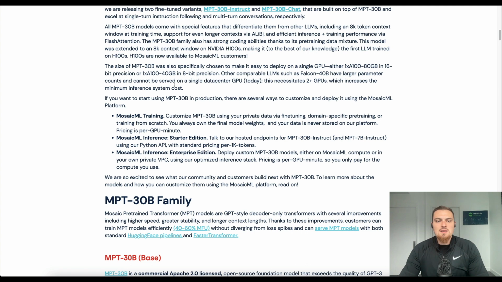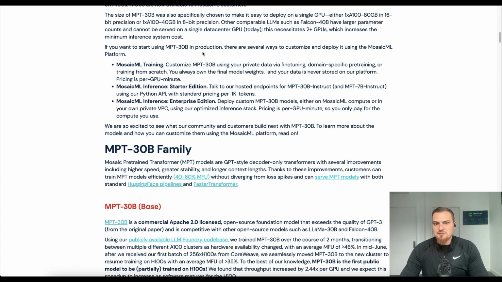Some additional interesting things: MosaicML training, if you're going to keep training the 30 billion with your private data via fine-tuning, domain-specific pre-training, or training from scratch. I think that is such an interesting detail, and it'll be so interesting to see how that plays out. They also have MosaicML Inference, and we're going to dive into that later as well.